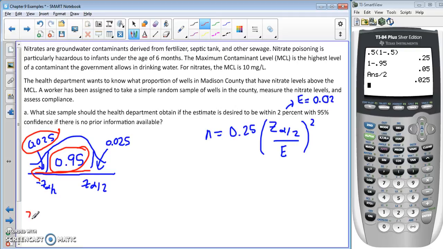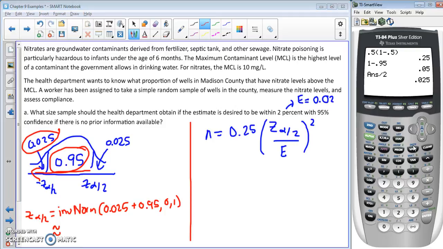So for z sub alpha over 2, we're going to do inverse norm of 0.025 plus 0.95, comma 0, comma 1, since we're working with z values.